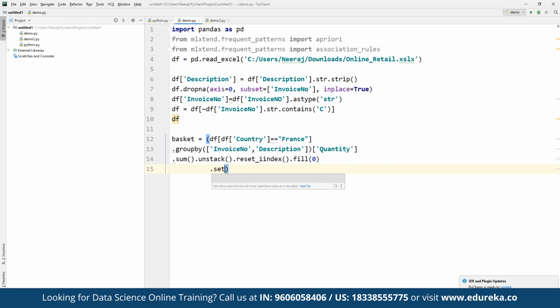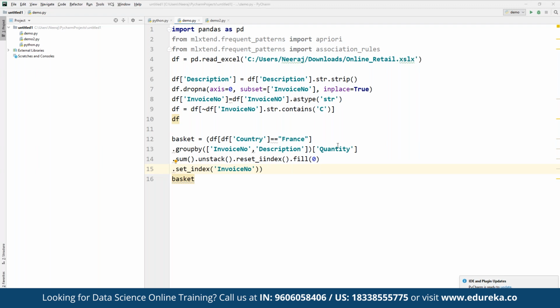And then we can use set underscore index, where we define the invoice number. So here we have invoice number defined, and we define this for a basket.